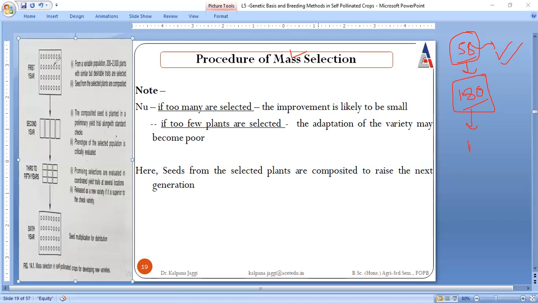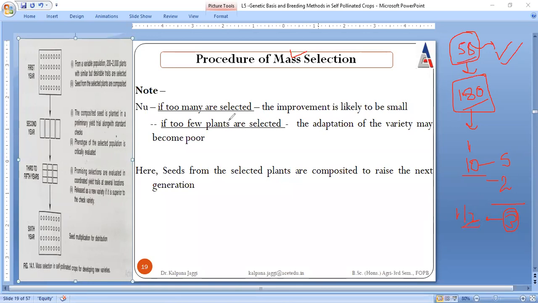And if very few plants are selected, if I say only 10, we start the class with only 10 students. Out of the 10, there may be 5 who are not reporting, 2 who are not studying sincerely. Out of that, we are left with only 3 students. And in these 3 students also, if anyone gets a supply, then we will be left with only 1 or 2 students in the next semester.